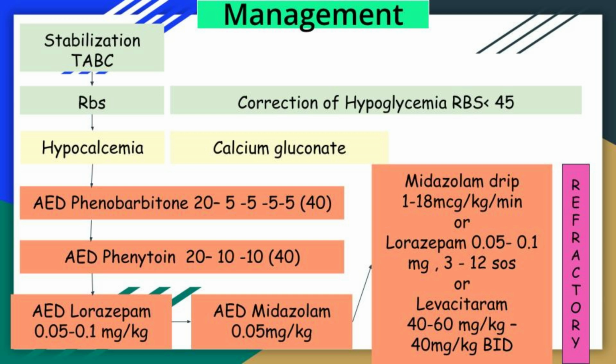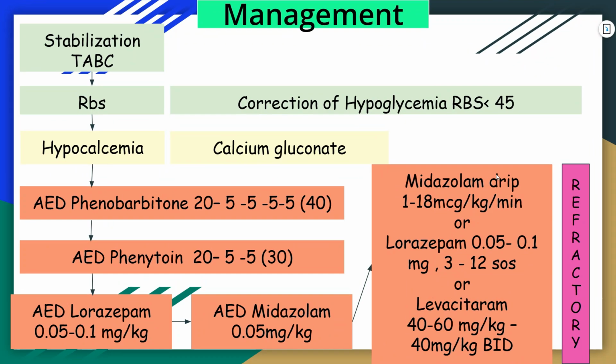And after giving midazolam also in a stat dose, if there is still convulsion, there are 3 drugs in line which could be given. Midazolam infusion at the rate of 1 to 18 microgram per kg per minute, or lorazepam 0.05 to 0.1 milligram 3 to 12 hourly on each appearance of seizure, or else levetiracetam can be given, 40 to 60 milligram loading and 40 milligram per kilogram in 2 divided doses. Even after using all these measures, if the newborn continues to have seizure, it means we label it as refractory seizure.